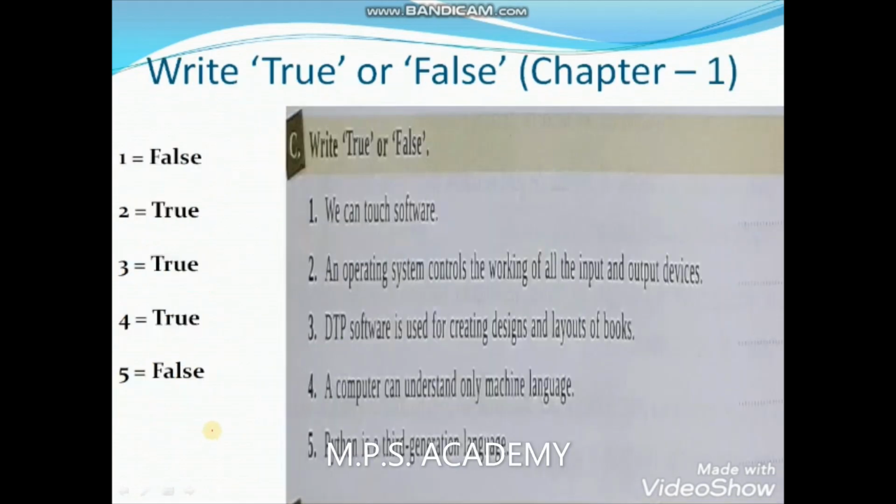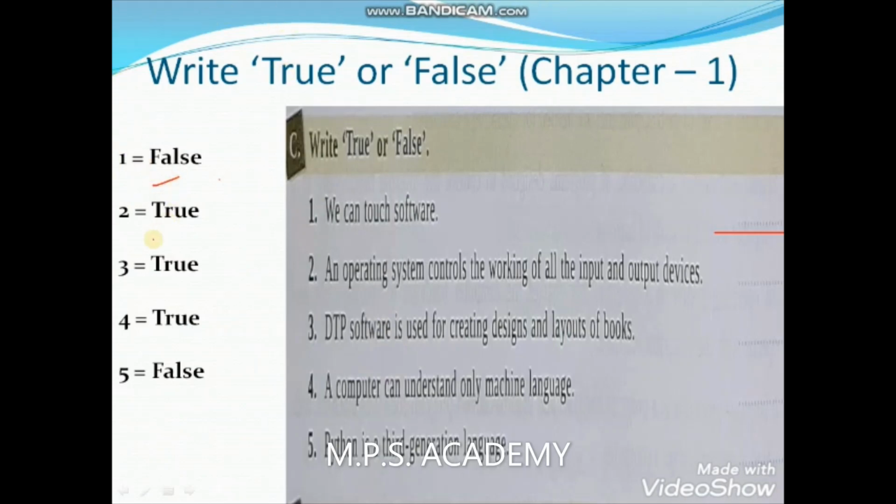If you talk about true false, it also has 5 questions, and each question contains a statement that wants to know how much you know about that. Is the sentence correct or incorrect? So we have to put true or false at the end. You have the questions in your book, so you have to make a fair copy for chapters 1 and 2.